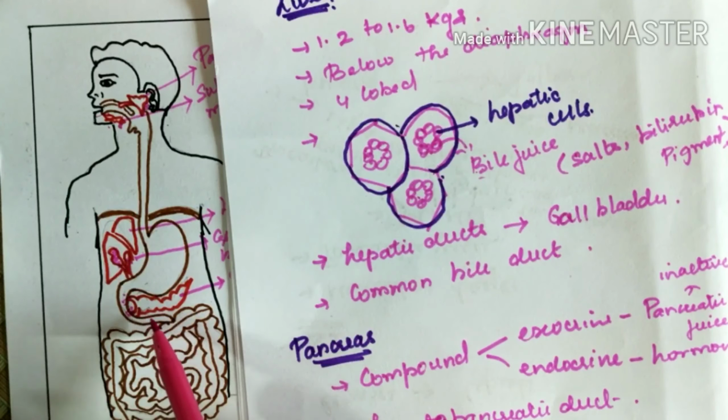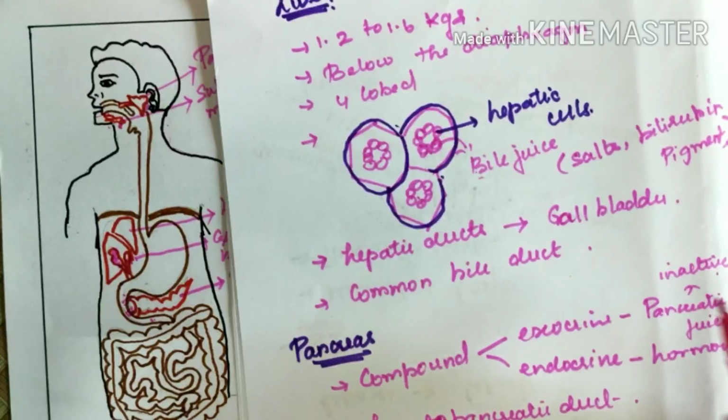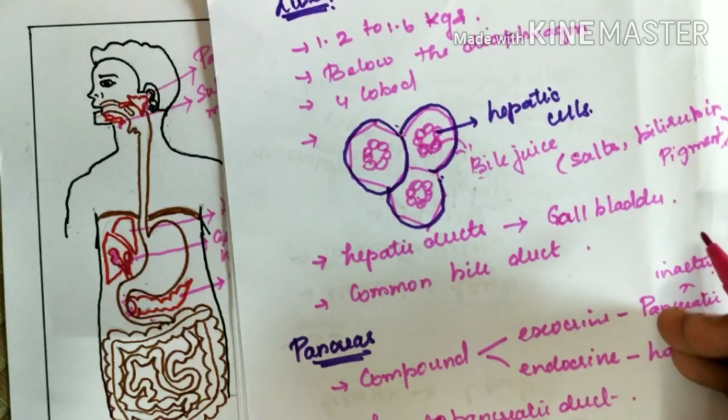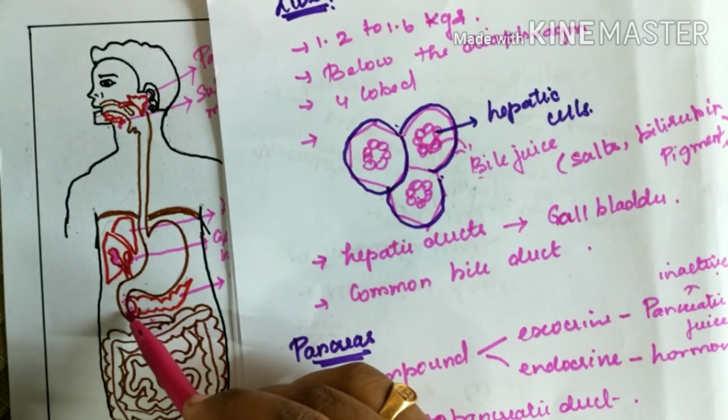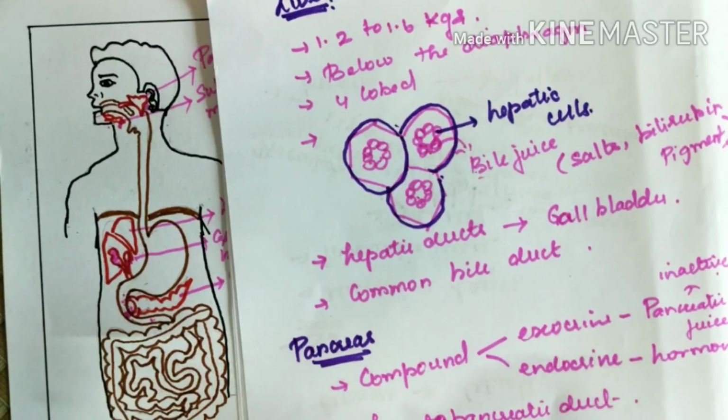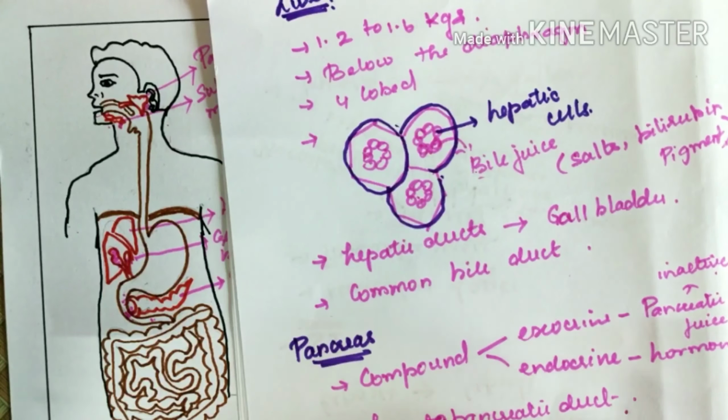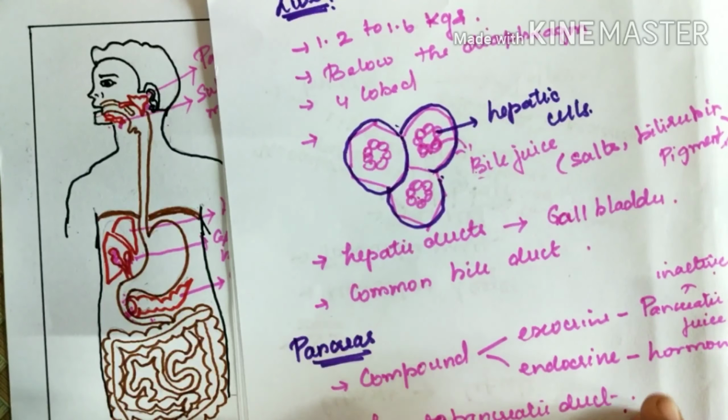It is a compound organ, and in the exocrine part the pancreatic juice is secreted. This juice contains inactive digestive enzymes. So this is all about the pancreas.